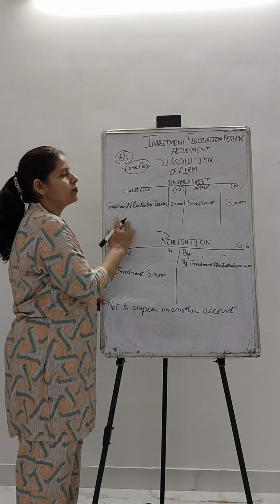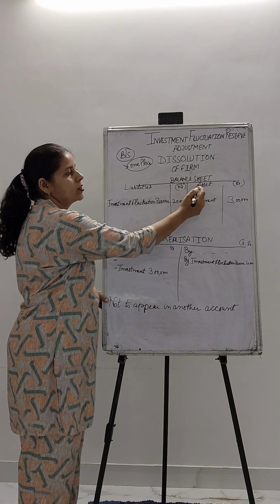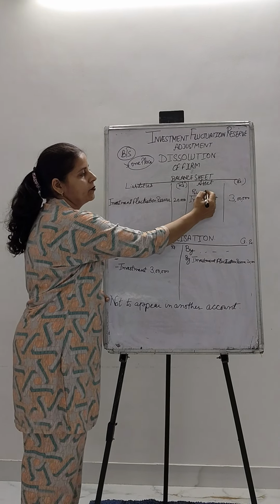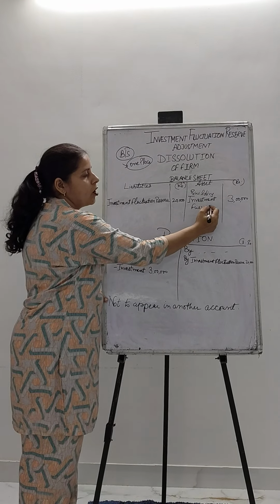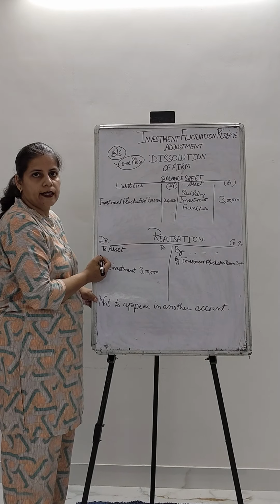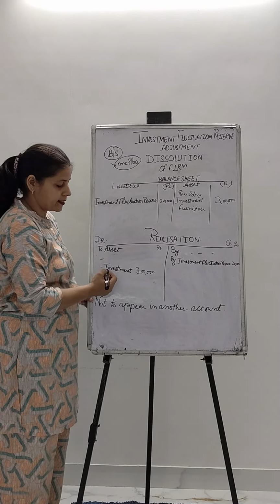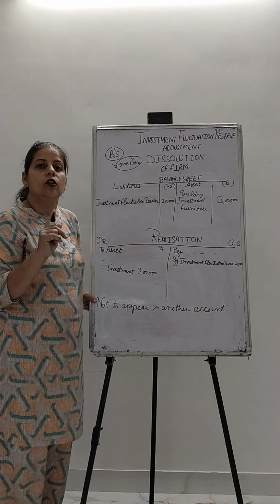So what is the treatment of these two? First of all, take out the investments as you take other assets, like if building is here, like furniture is here, all the assets you carry to the realization account. On the debit side you write two assets, same way investment would be shown here only once.